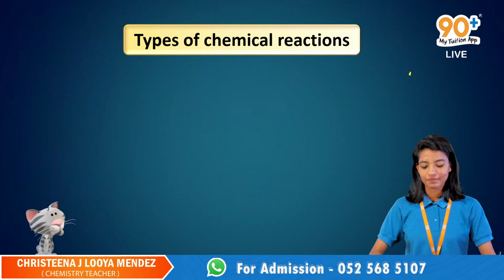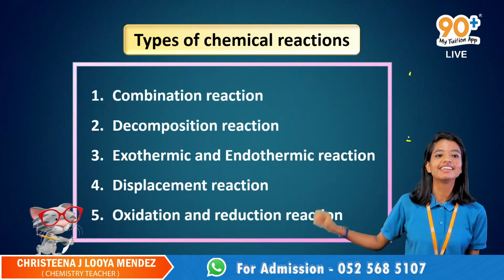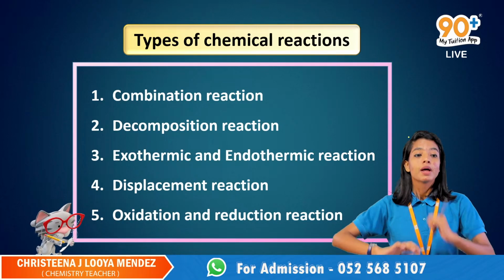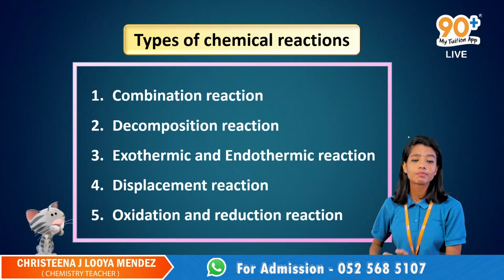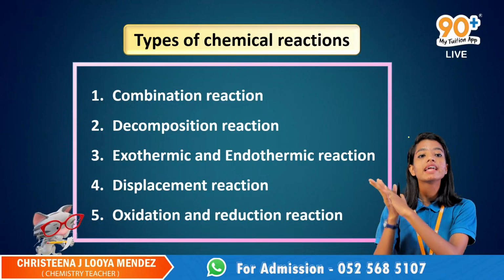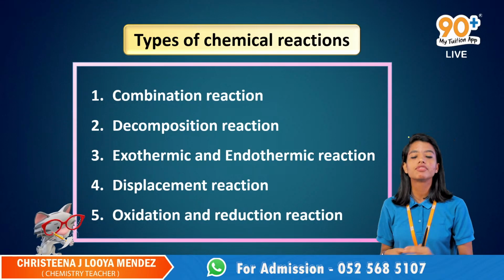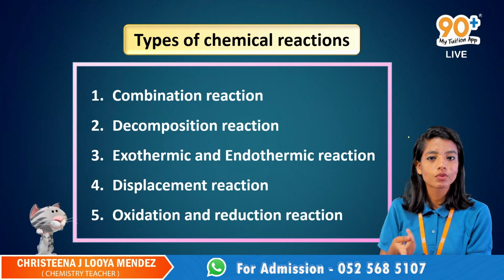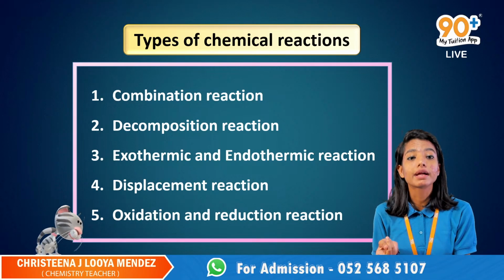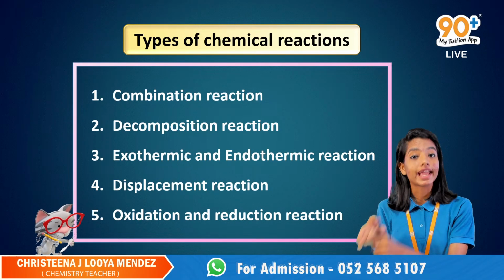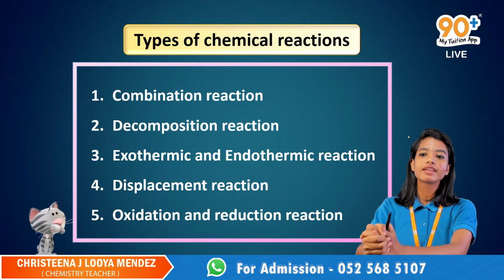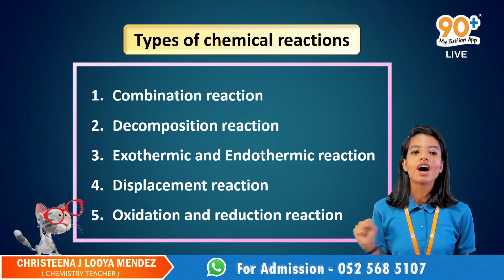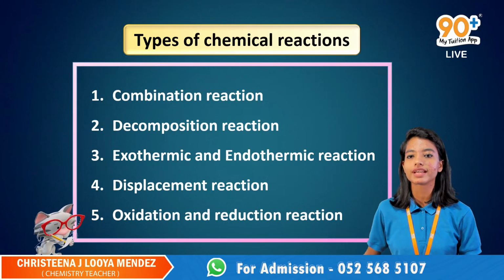So here we go. We have 5 types of chemical reaction, based on the chemical reaction which is taking place. The first one is combination reaction, the second one decomposition, the third one exothermic and endothermic reaction, the fourth one displacement reaction, and the fifth one oxidation and reduction reaction.